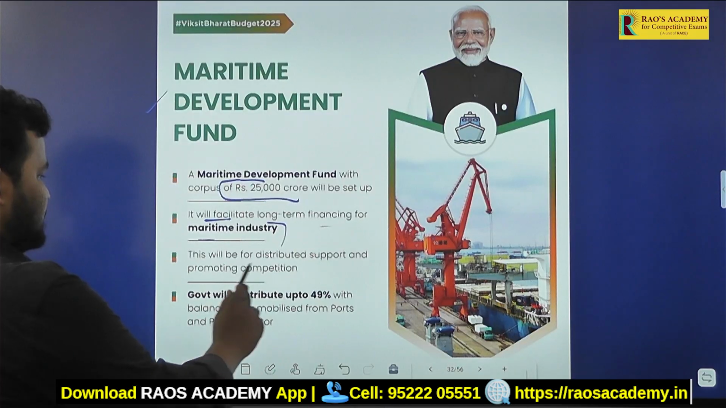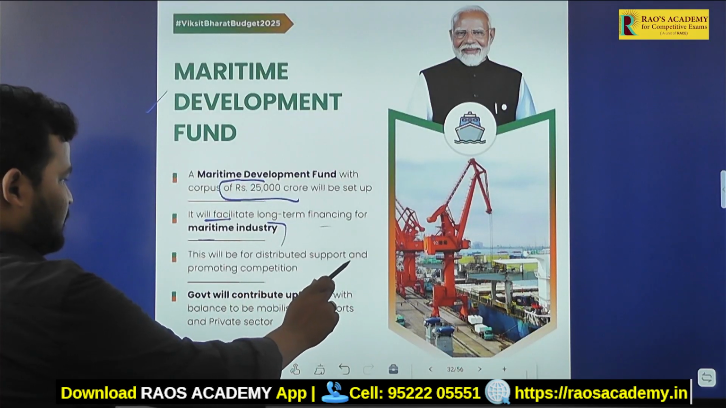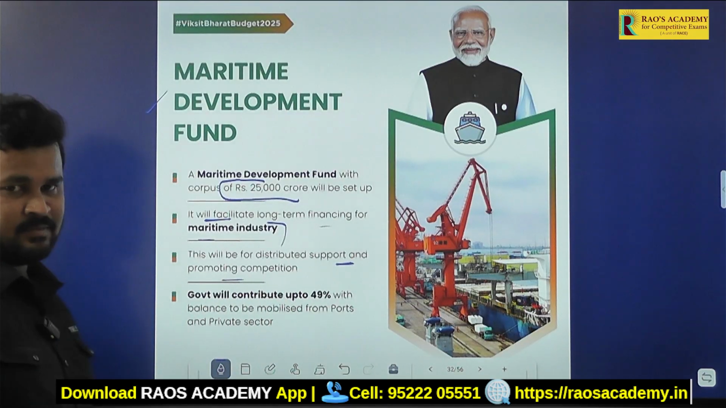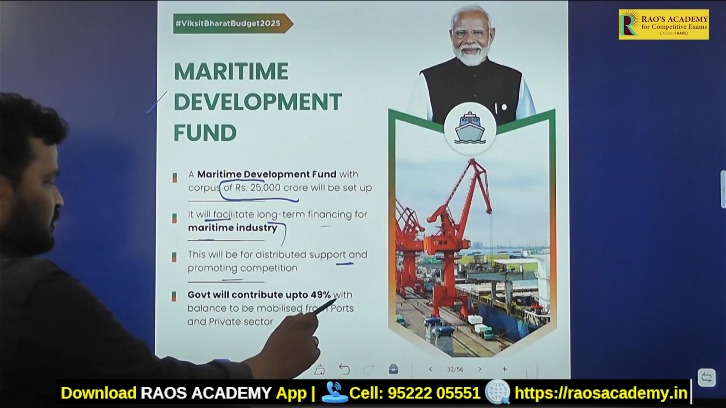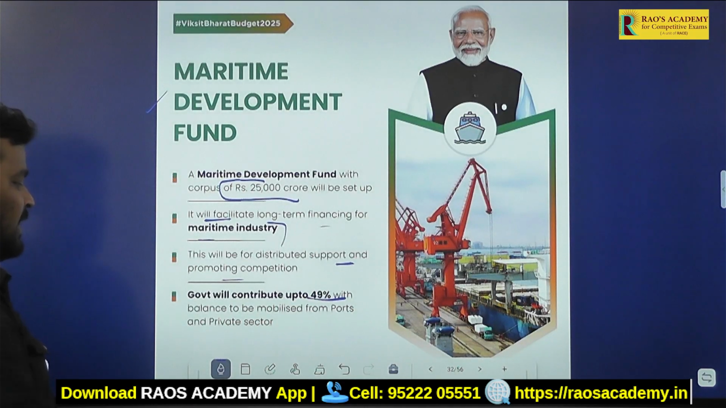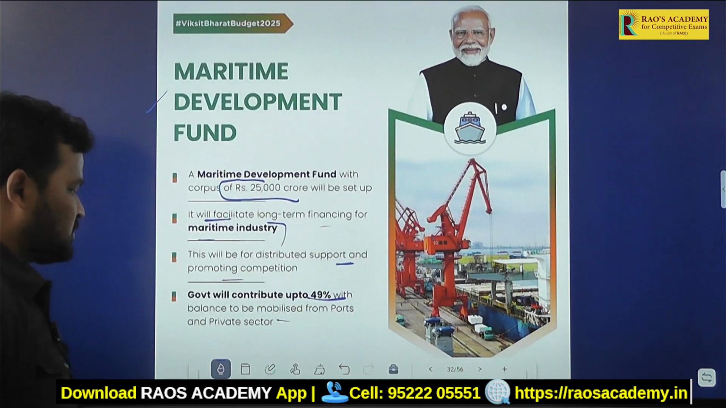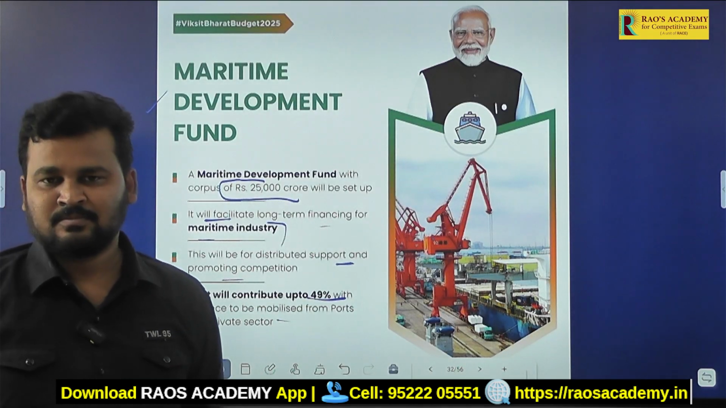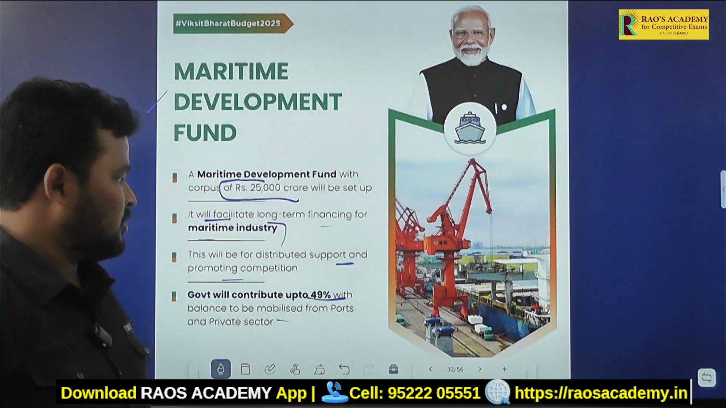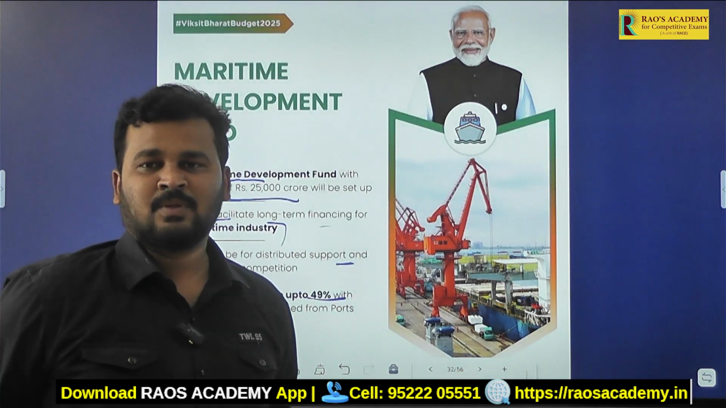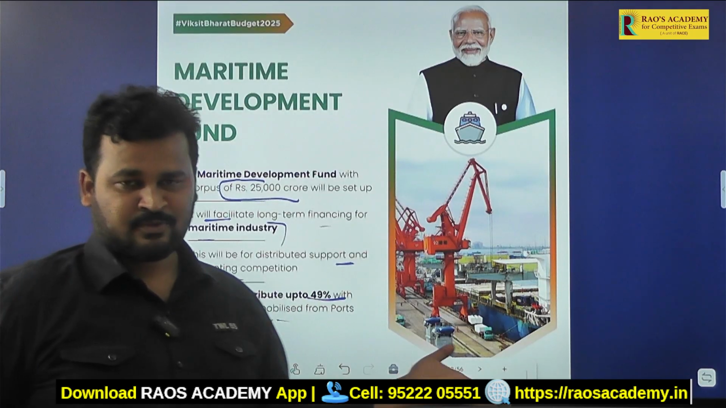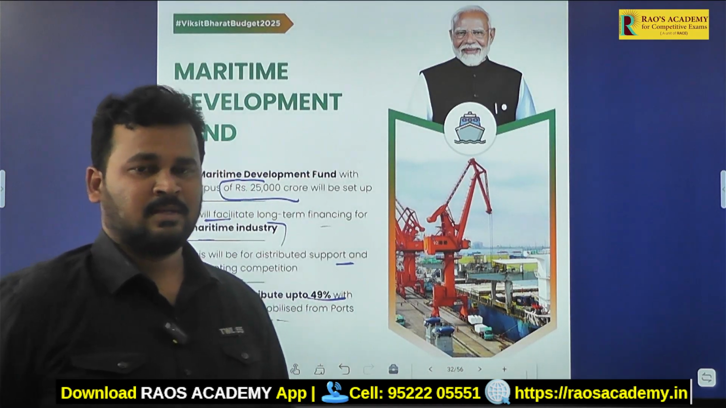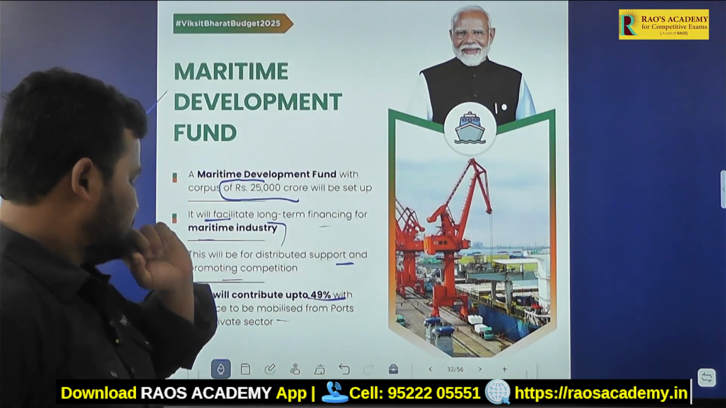Next, this will be for distributed support and promoting competition. The government will contribute up to 49%, with the balance to be mobilized from ports and private sectors. Clear. So with this fund also, the Government of India wants to develop the ports with the help of both government as well as private entities. That is the main ambition of this fund.